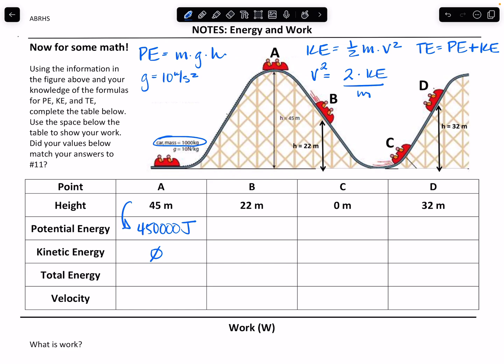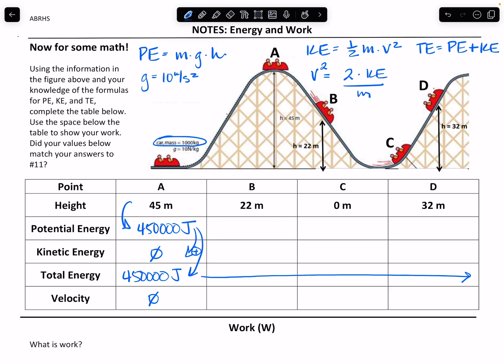And the total energy is the sum of potential plus kinetic. All right, so this and this added together tell me that the total energy for the ride is 450,000 joules. Now I know that total energy is constant throughout the ride, so that means that it is the same for all of the positions. So that 450,000 is good for each one of those positions. Now for velocity, if I have no kinetic energy, then I have no velocity.